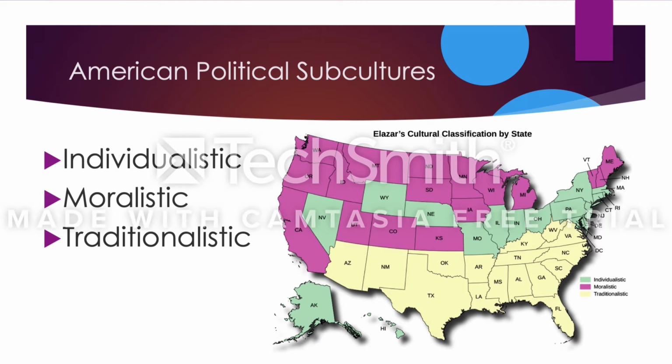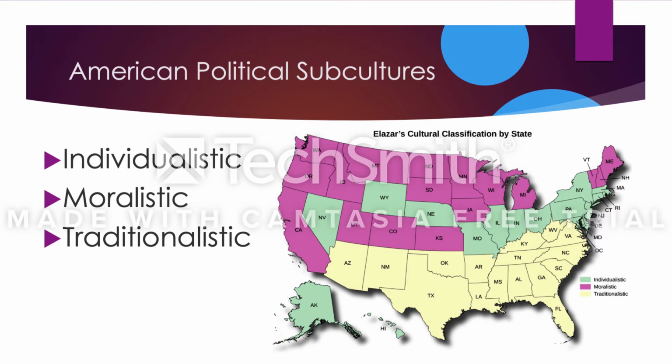The traditional subculture is in the middle of the individualistic and the moralistic subculture. They have moderate views of the marketplace and government. They believe that those who are elite in society should participate in politics and run for office. Citizens are not expected to participate in politics or do anything like voting because they are not considered elite.